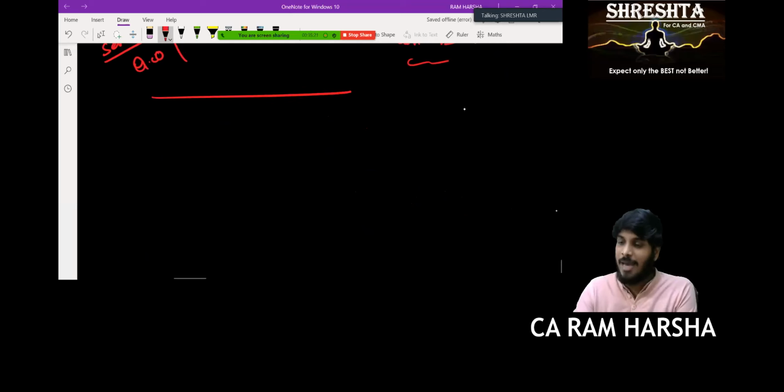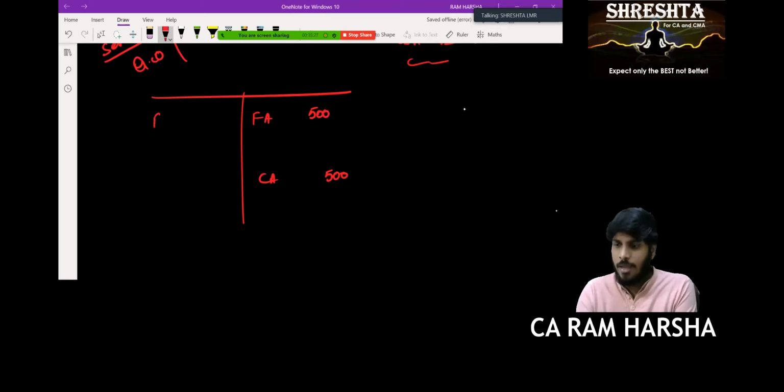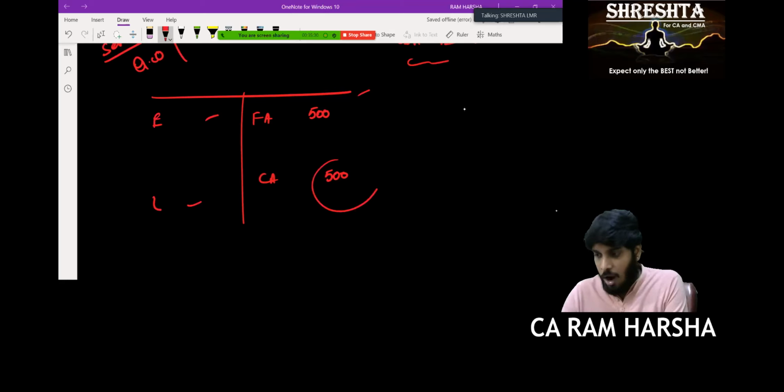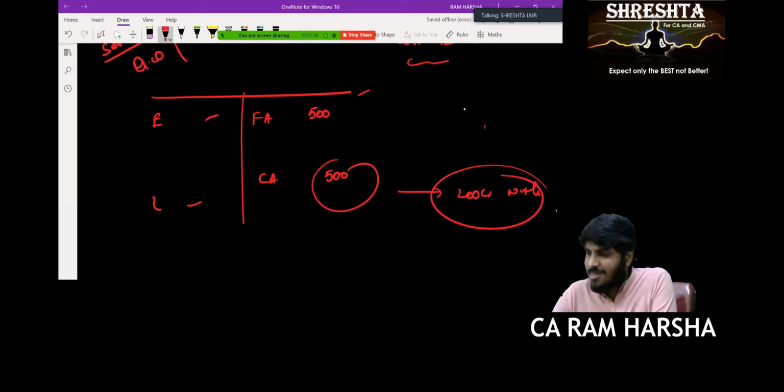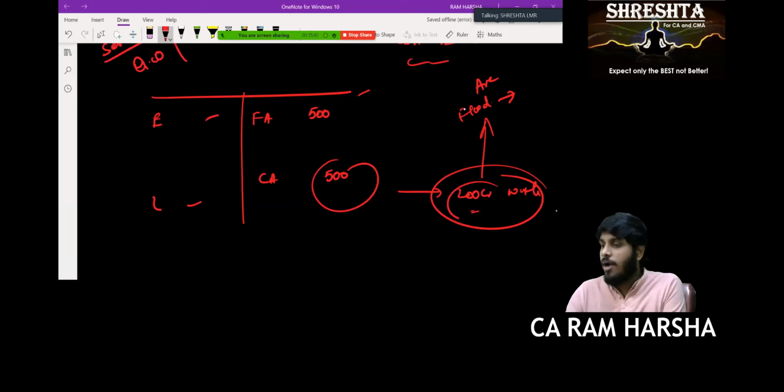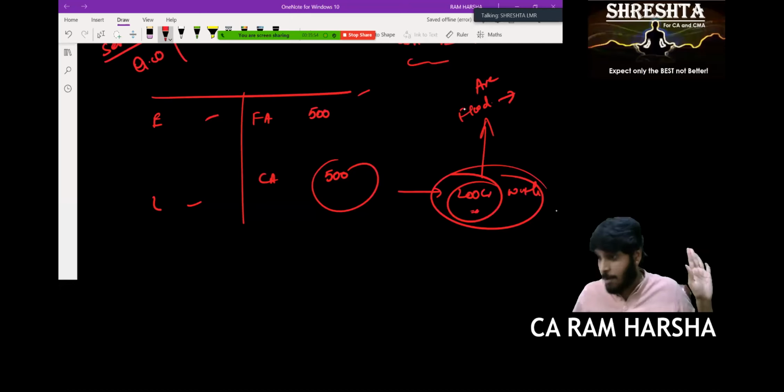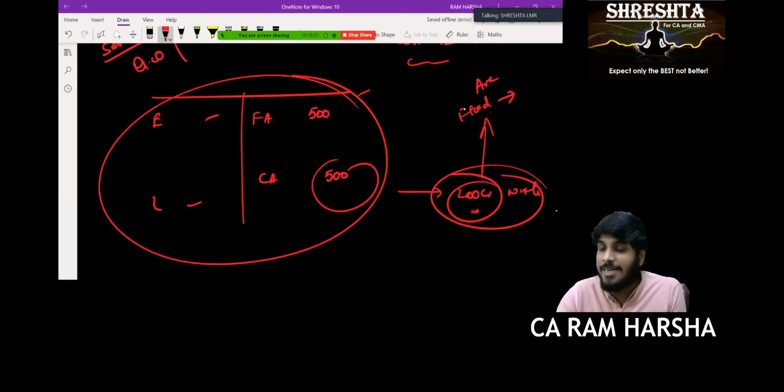Example: again, take a balance sheet. Fixed assets 500 crores, current assets 500 crores, equity and liabilities, everywhere you got evidence. Out of current assets, 200 crore worth of inventory was in a particular godown, and that godown was situated in an area where floods occurred recently. You can't go and verify a single rupee of inventory. You don't know whether it is really there or not. You believe that inventory would have been already lost, but you don't have evidence. Management doesn't have evidence either. No CCTV cameras, nothing. Now tell me, can I give an opinion on the balance sheet saying true and fair view?